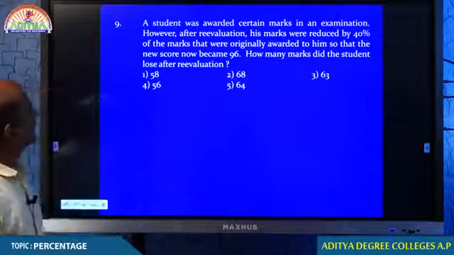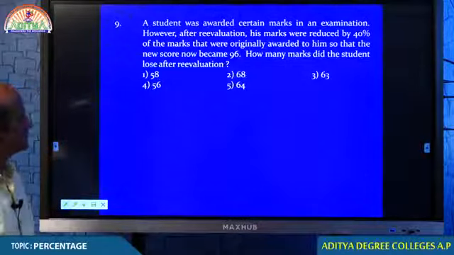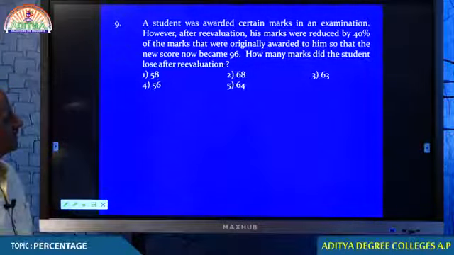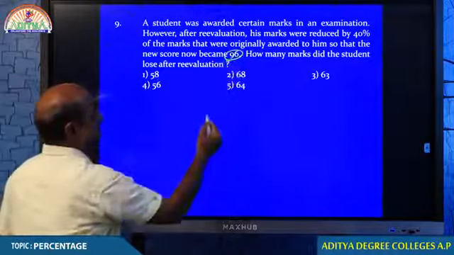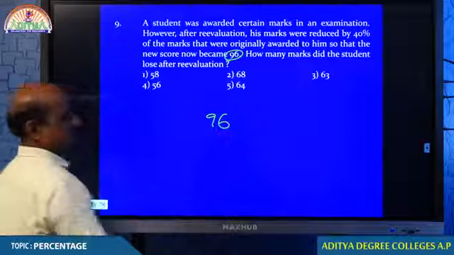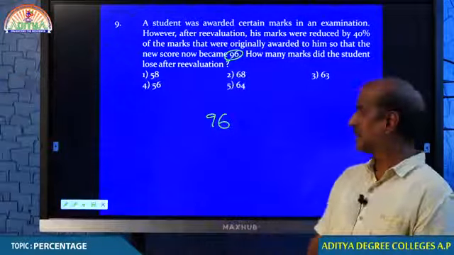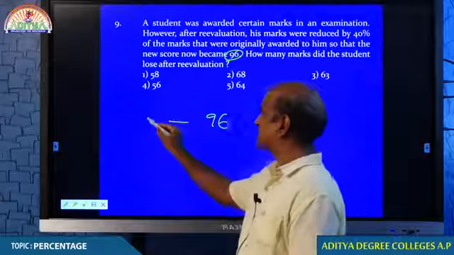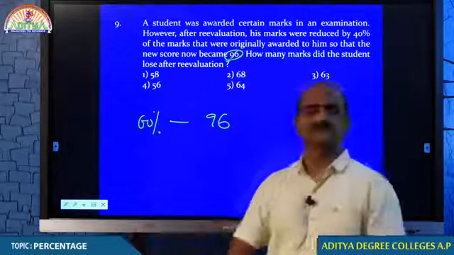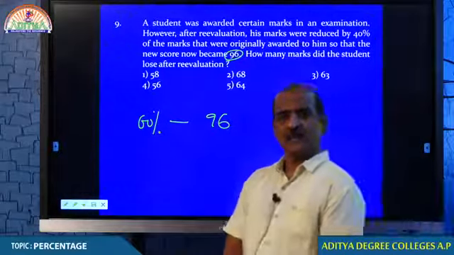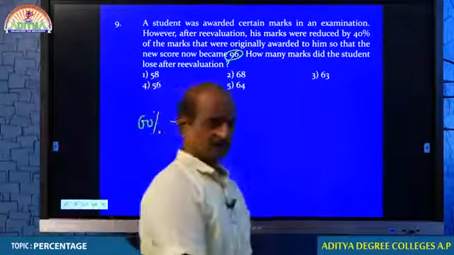Come on, student. Now, after revaluation, his marks were reduced by 40% of the marks that were originally awarded, so that the new score now becomes 96. Tell me, students, what is 96? That was 60% of his actual score. Am I clear? How do you understand that? What is the parameter of getting that conclusion?